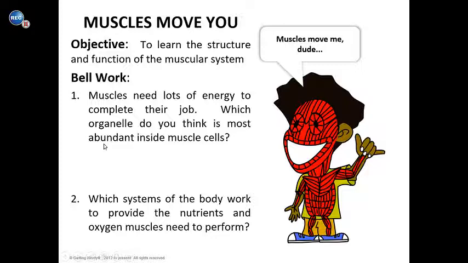Alright guys, we are going to start the muscular system. You're going to follow along in the notes that I gave you on Friday. If you are not here on Friday, then the notes are in the folder section of our class. It's under the 7th grade science folder, under Unit 6 body systems, in the muscular system, and then the notes are there. If you don't have a printer at home, please copy the notes onto a piece of paper.